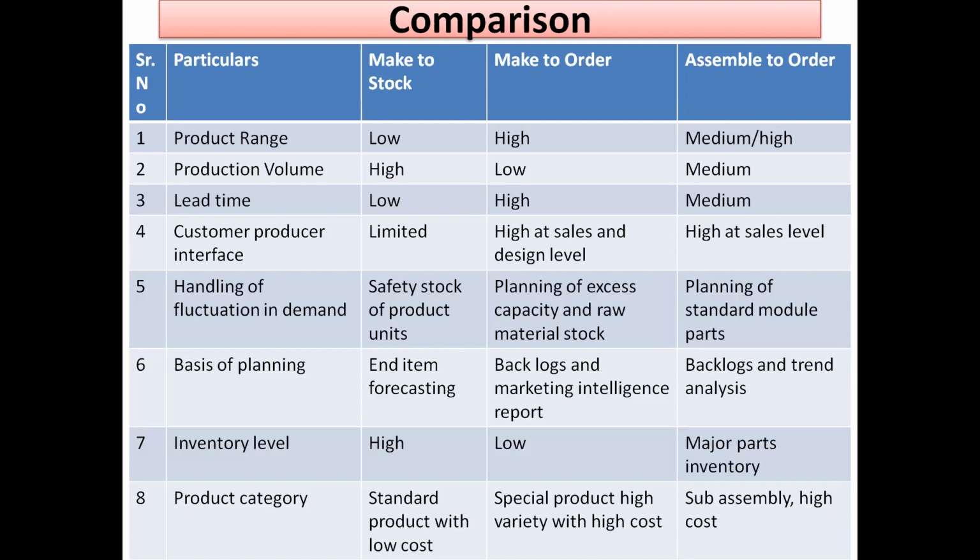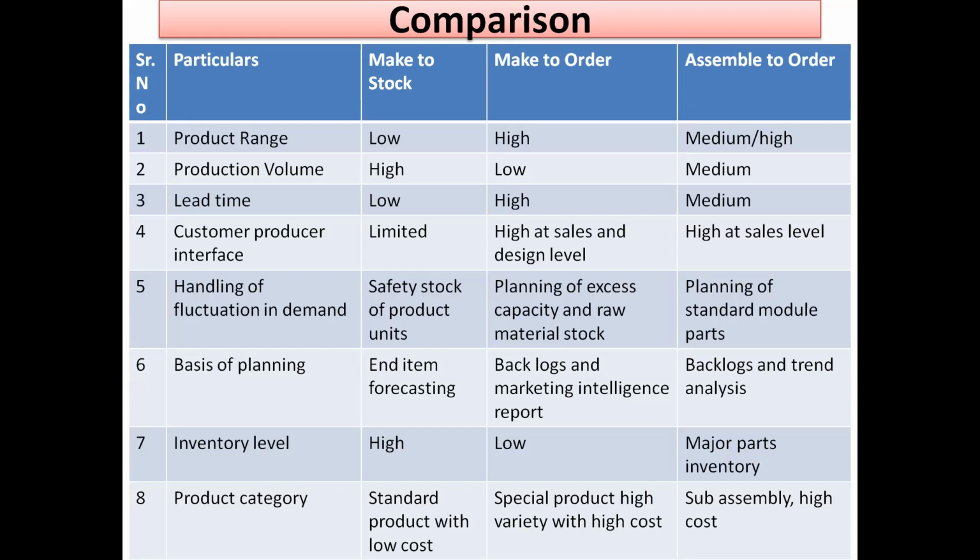Production volume: make to stock, 1 lakh components of any particular pen. Make to order, only 1 boiler or 2 boilers in 1 year. So very low. Assemble to order is medium, so medium production volume. Lead time: make to stock, very low lead time. All the processes are finalized and standardized, so very less time is required from start to end. Make to order, very high time is required. And assemble to order, medium lead time is required.